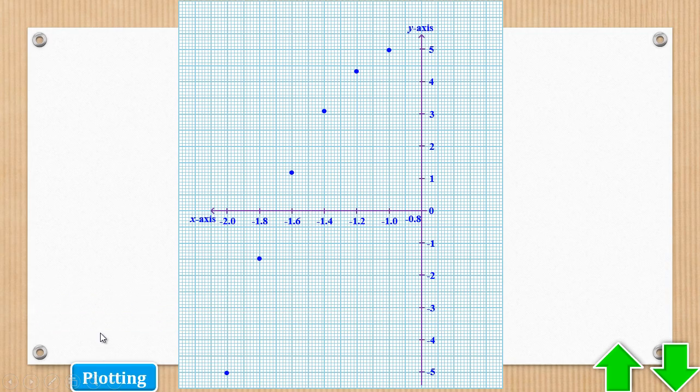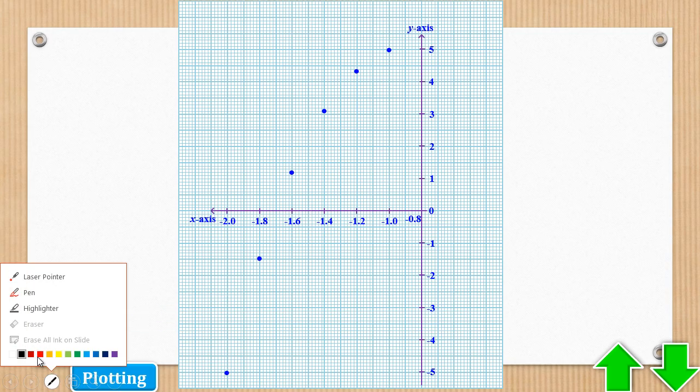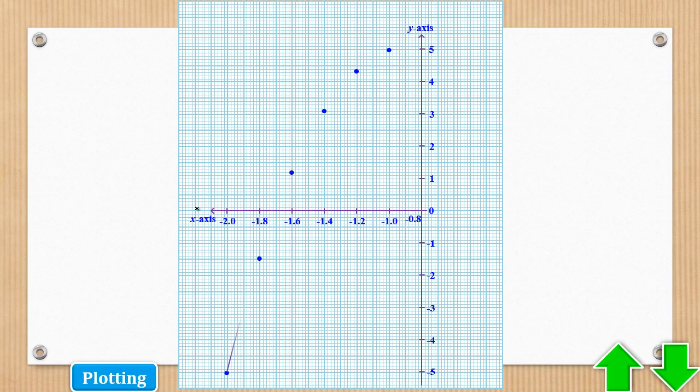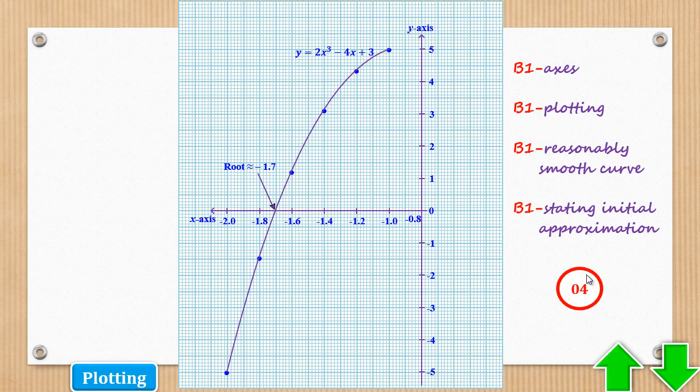After that, we can now join using a reasonably smooth curve. Okay, then you can show where the root is, and it is -1.7. So that was part A.